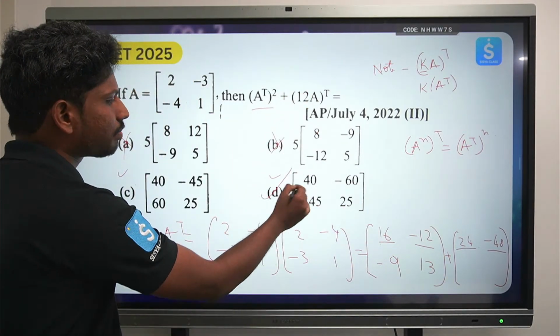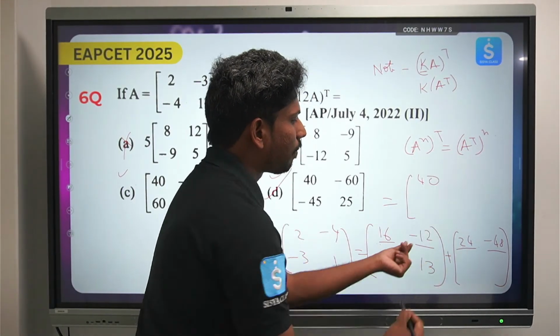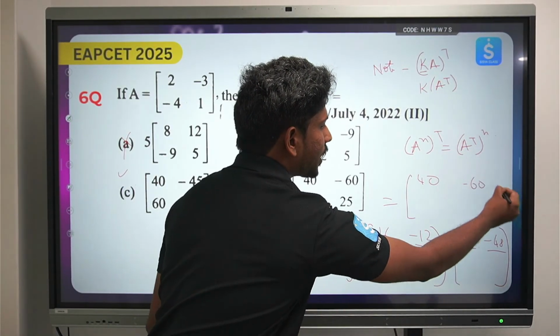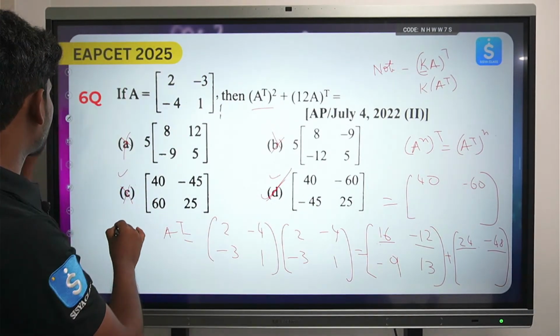Okay, so here comes the 40 and minus 60, because 16 plus 24, I got the answer to be 40, minus 12 minus 48, the answer to be minus 60. So you need not verify all the remaining options. The option is D. Okay, so this is very simple.